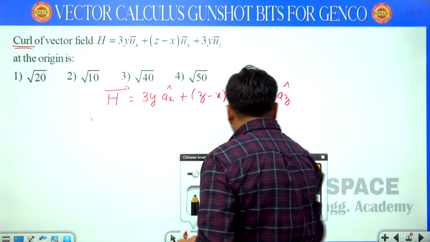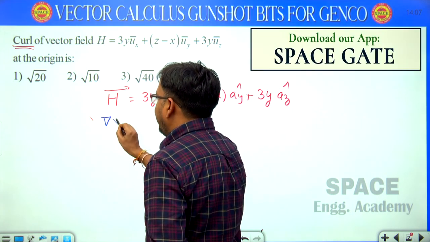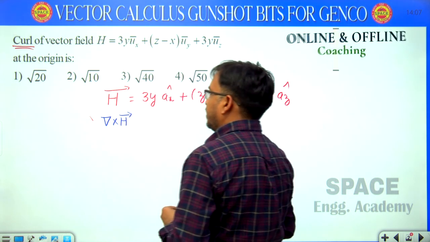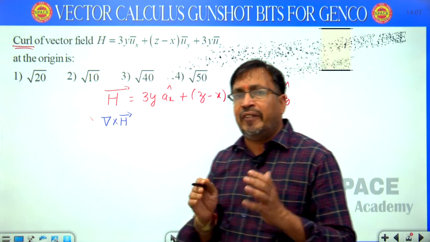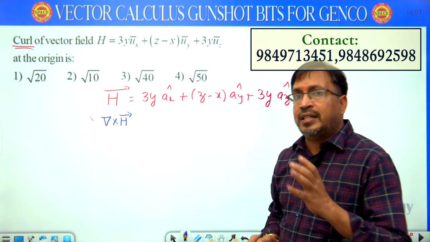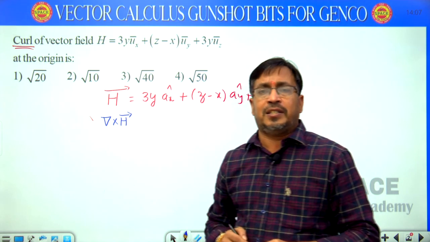Students, very important: formulas change based on coordinate systems. That's why in every problem first identify the given vector. Is it rectangular, cylindrical, or spherical coordinate system?